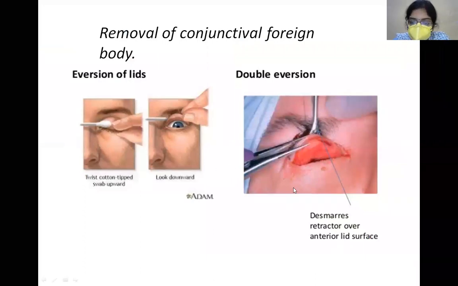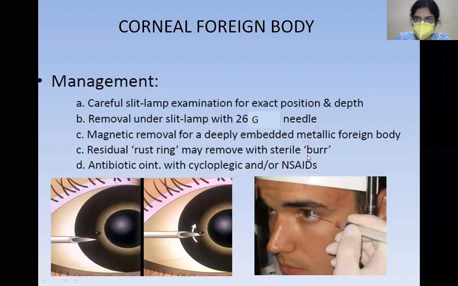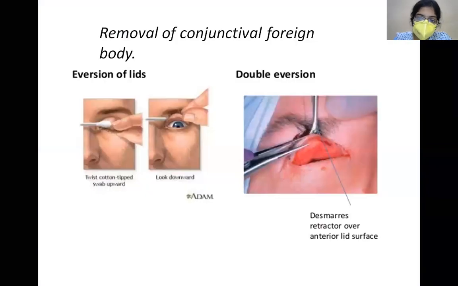Now, as I've already told, this was eversion of the lid with the help of a cotton swab, and this is double eversion of the lid where you can see very deep into the fornices. Now, how do you remove a foreign body? For a conjunctival foreign body, you will evert the lid like this, and first try to remove the foreign body with the help of a cotton swab itself. You will moisten the cotton swab, and then try to remove the foreign body, and if it doesn't come out, you will take the help of a 26 gauge needle.